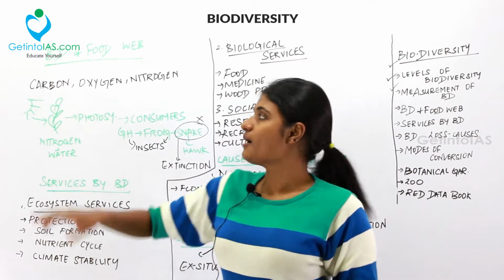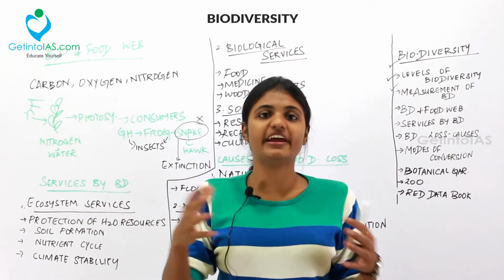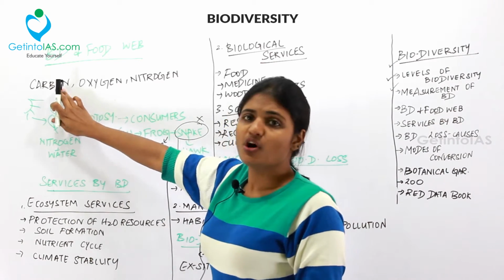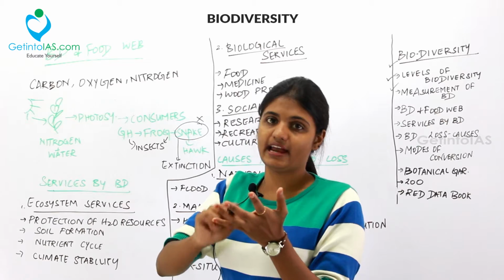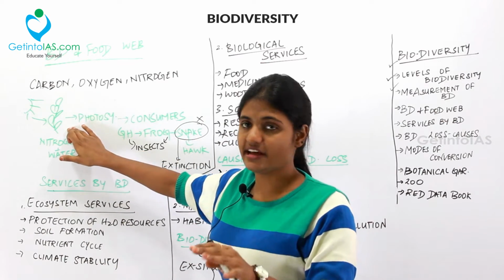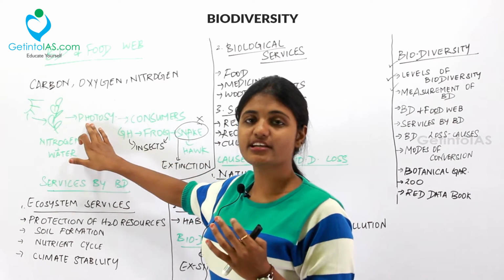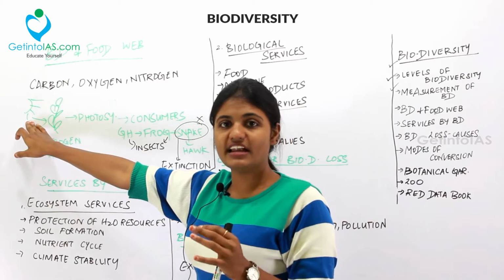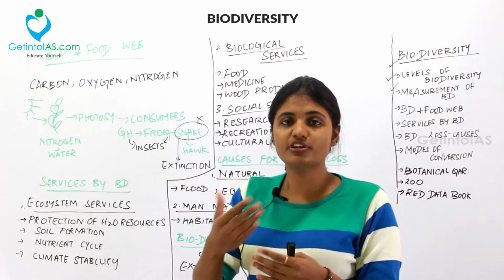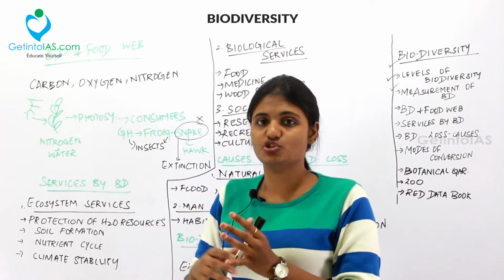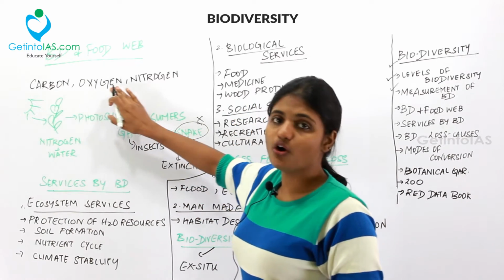The next topic is biodiversity and food web. So, how are biodiversity and food web interlinked? The carbon, oxygen and nitrogen are the basic building blocks for both plants and animals. The green plants take in nitrogen and water from the soil, and through the process called photosynthesis, with the help of sunlight, they produce the food for consumers. That is, they produce the food and give all the nutrients to the consumers. So, basically, the consumers which feed on the producers take in all the nutrients.